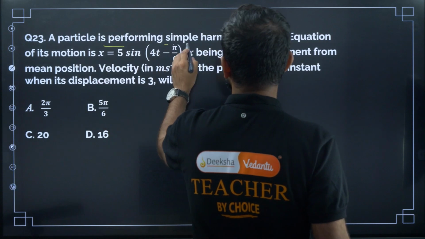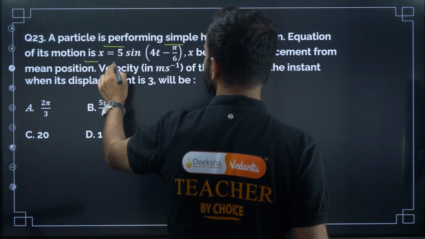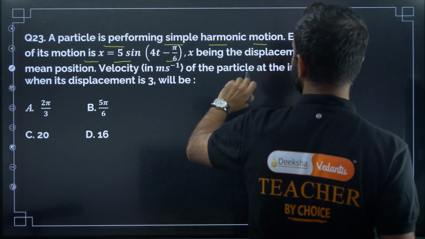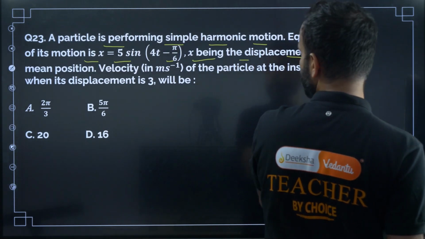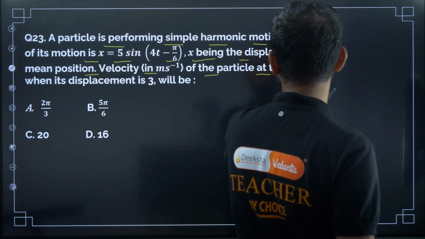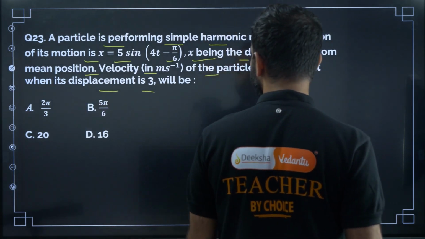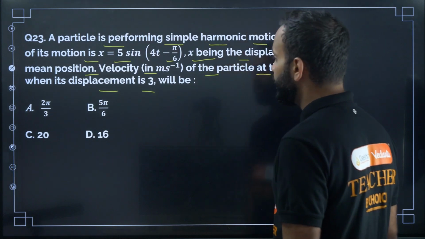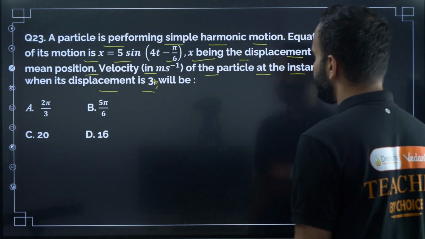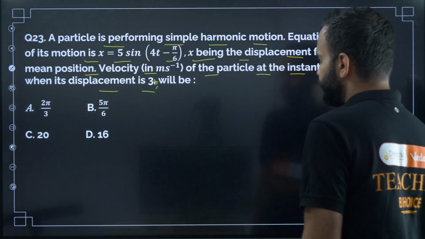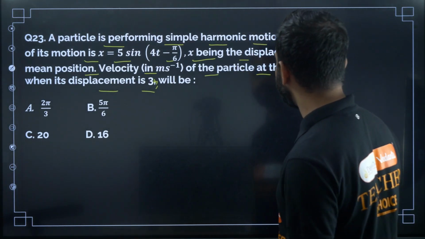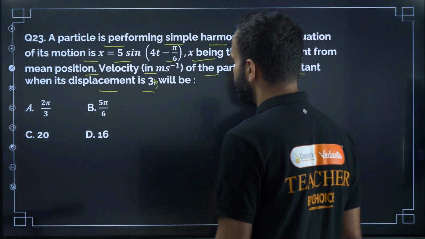A particle is performing simple harmonic motion. The equation of its motion is x equal to 5 sine of 4t minus pi by 6, x being the displacement from the mean position. The velocity in meter per second of the particle at the instant when its displacement is 3 meter will be... So we need to find the velocity of the particle when the displacement is 3 meter.